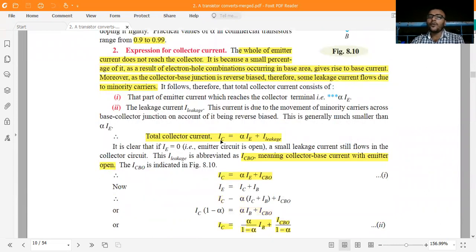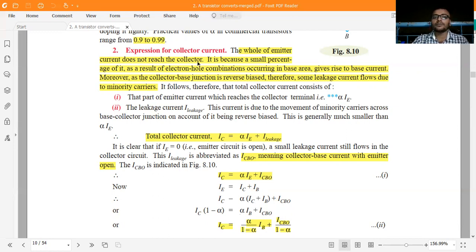How do we find the total current? If we want to find the total current, IC is equal to alpha IE plus I leakage, where the leakage comes through the common base junction.